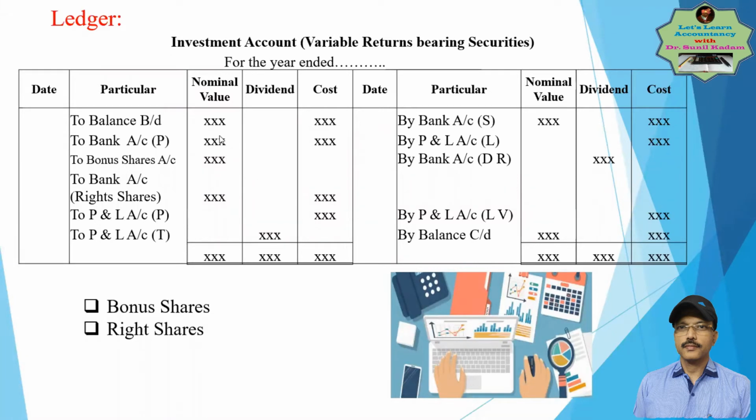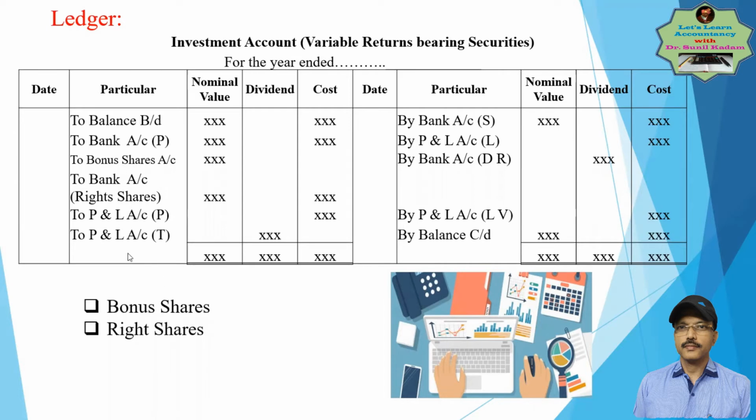When we purchased it from the market or when it was an IPO, the entry was passed: investment account debit to bank, in the nominal column as well as in the cost column. But when a bonus is received, only the nominal value, the number of shares, will increase. Nothing will be added in the cost because not a single rupee is paid for it. That's one. So bonus shares will be recorded here.